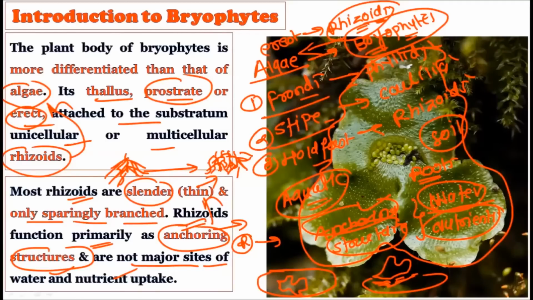Okay, so this is a very important point regarding the bryophytes, because whenever you write about the rhizoids, unconsciously you think about roots, and what roots do is absorb water and minerals for the plant, but this is not true for the bryophytes. The rhizoids present in the bryophytes are only for anchoring. These are anchoring structures that anchor to the substratum, and they are not the major sites for water and nutrient uptake.